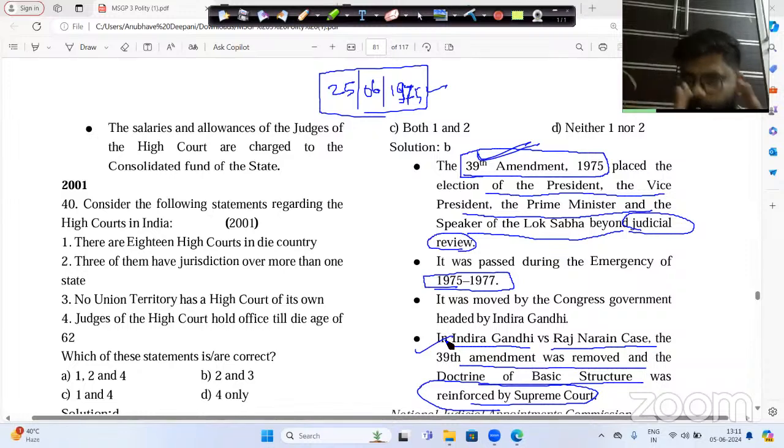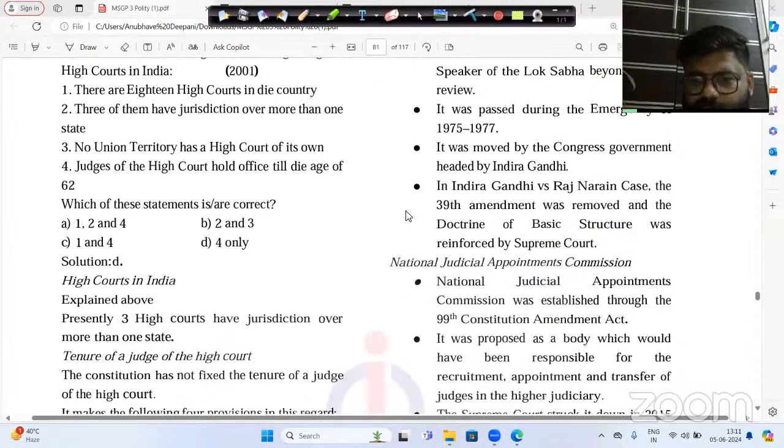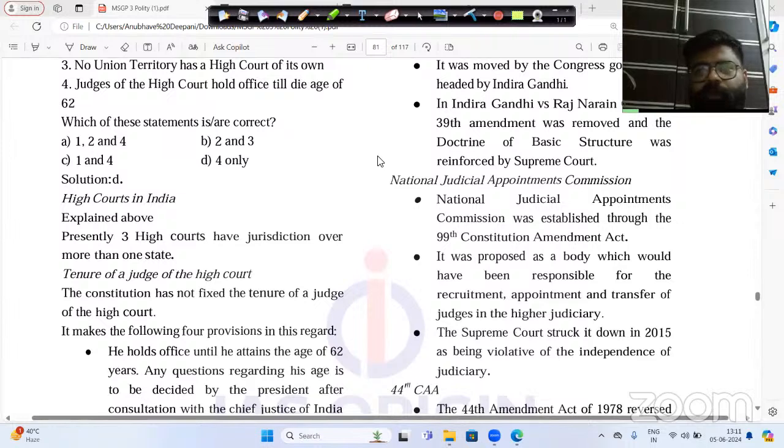Now, this was implemented under the 39th Constitution Amendment, but it was again removed in the Raj Narain versus Indira Gandhi case by the Supreme Court itself. So you do need to remember that also. Now, the second statement was correct. That was the 99th Constitution Amendment. The 99th Constitution Amendment was passed in the year 2014.